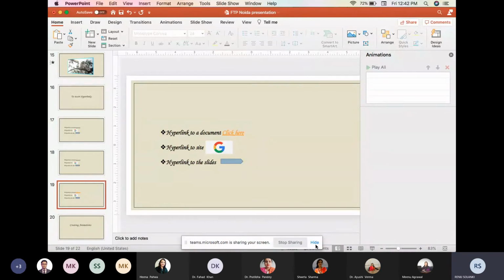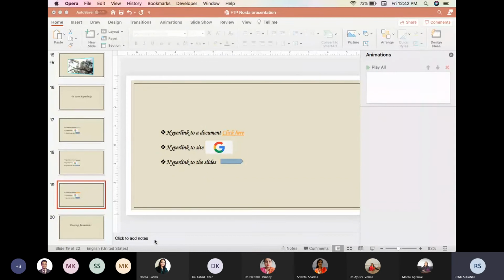Another thing that we can do, for example, during the presentation, I want to have some notes on important points of my presentation that I should remember. So that can be added over here. That is, click on Add Notes. So at every slide, we can add the important notes of that particular slide.